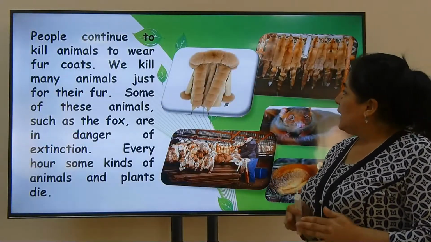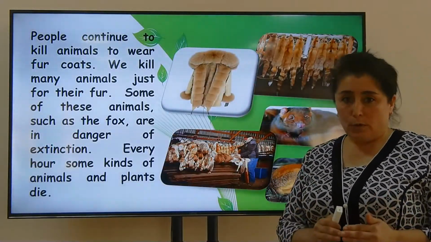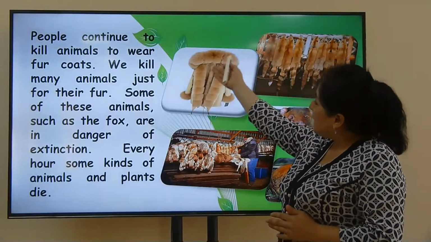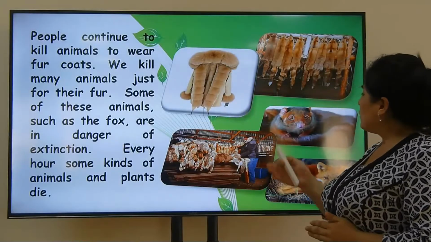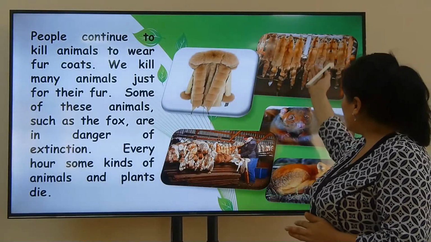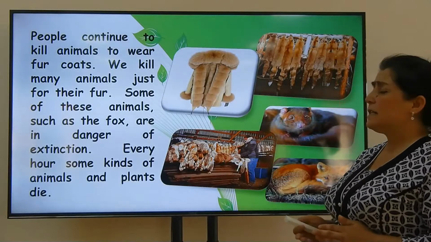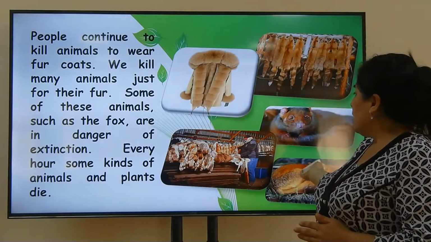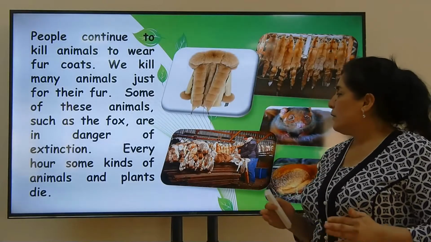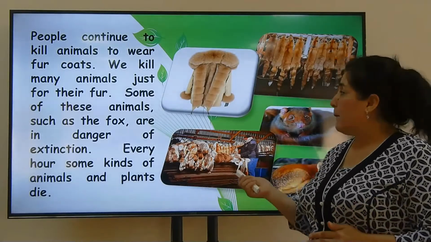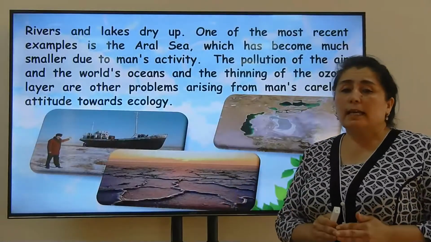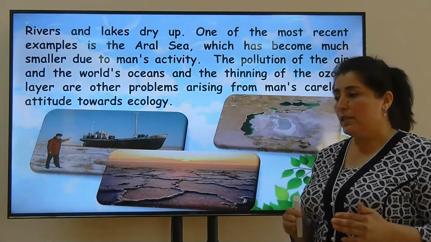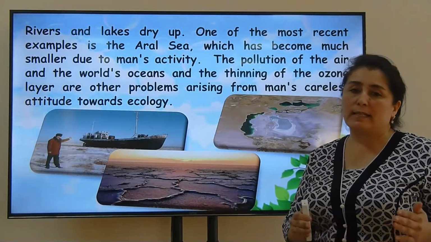Killing animals is also an important problem nowadays. People continue to kill animals to make fur coats. A lot of animals are killed for their furs. Some of these animals, such as the fox, are in danger of extinction. Every hour, some kinds of animals and plants die. Rivers and lakes dry up. One of them is, as you know, the Aral Sea. It has become much smaller due to man's activity.